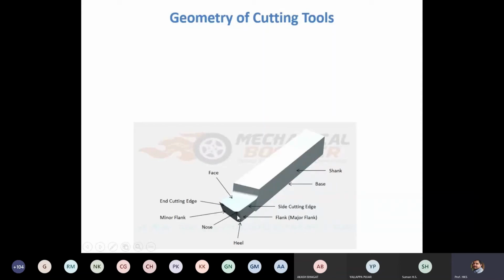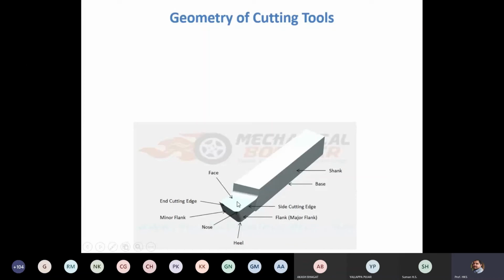Okay, and there are two clearance surfaces. One is the major flank, this is one clearance surface, and there is another surface, that is the minor flank. In any single point cutting tool, there are three major surfaces that you should be aware of.